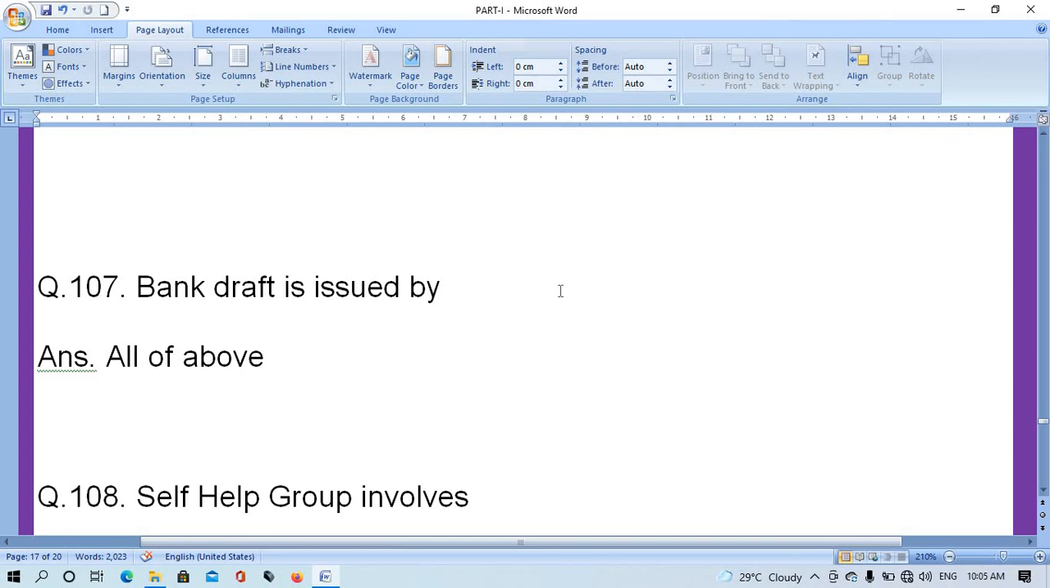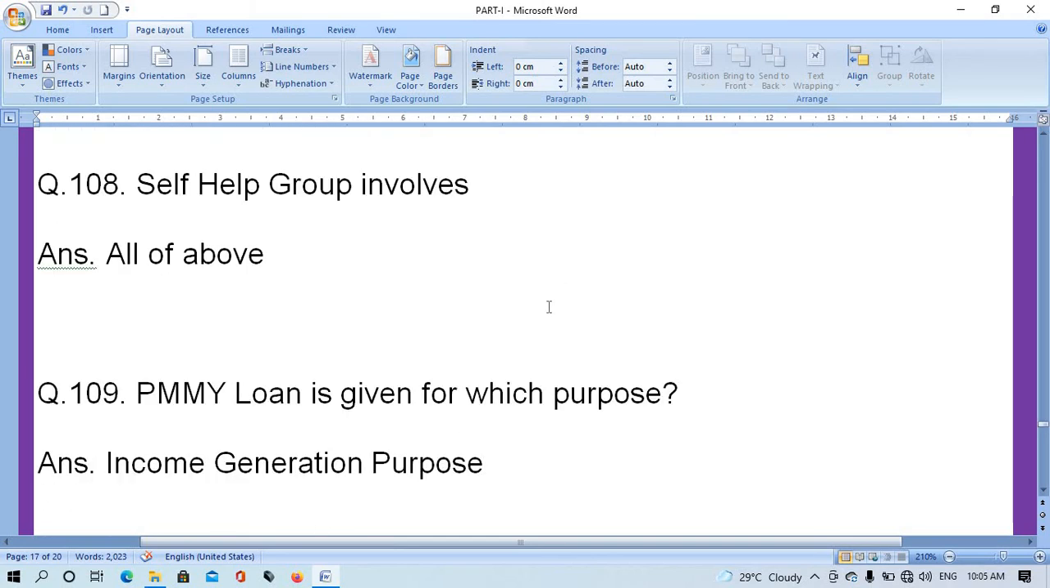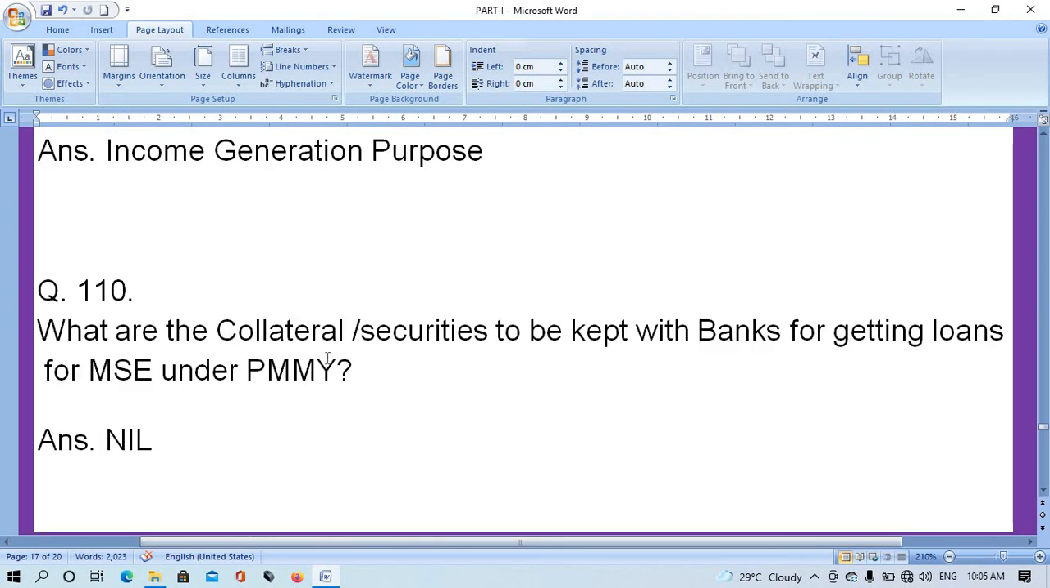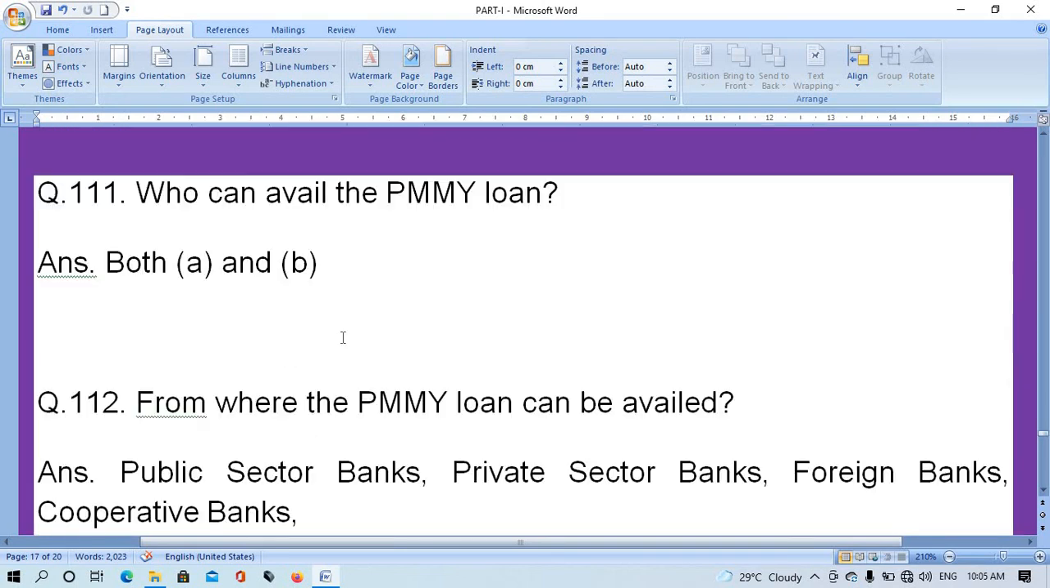Question number 107. Bank draft is issued by? The right answer is all of above. Question number 108. Self-help group involves? The right answer is all of above. Question number 109. PMMY loan is given for which purpose? The right answer is income generation purpose. Question number 110. What are the collateral securities to be kept with banks for getting loans for MSC under PMMY? The right answer is nil.